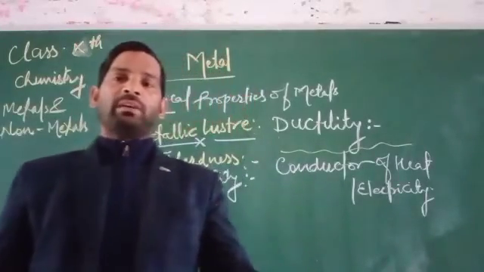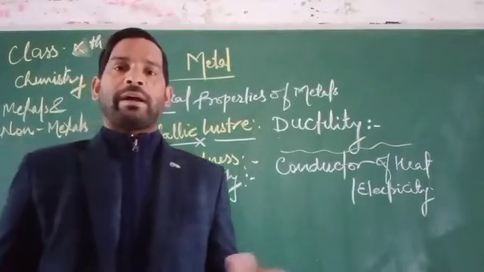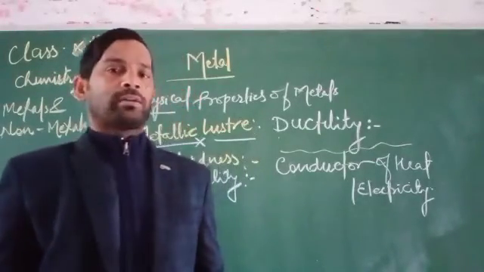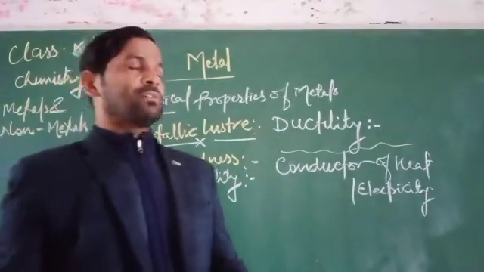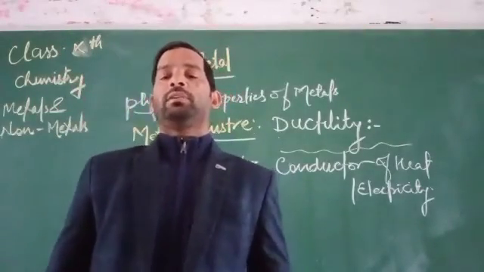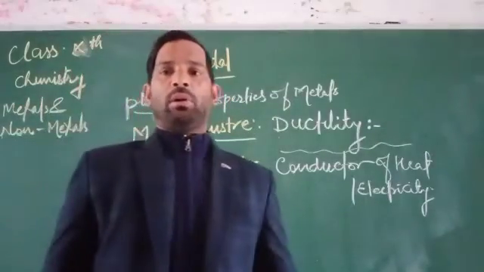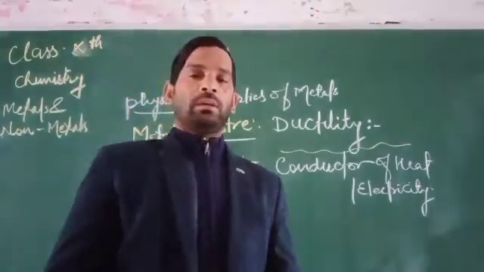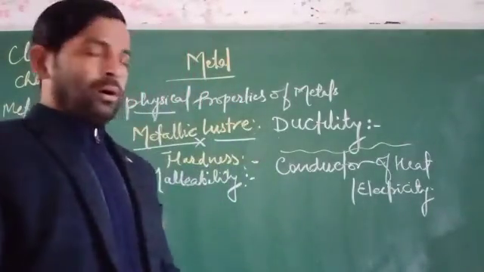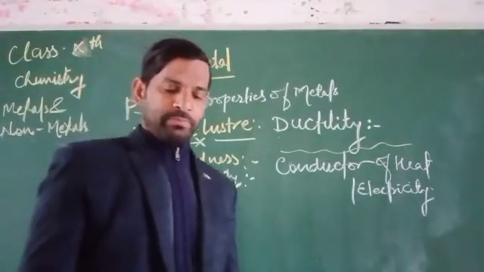If it conducts electricity and heat, it is called a conductor, whether good or bad. So on the basis of conduction, they can be of what? The good conductor as well as the bad conductor. So we'll move to the next topic.